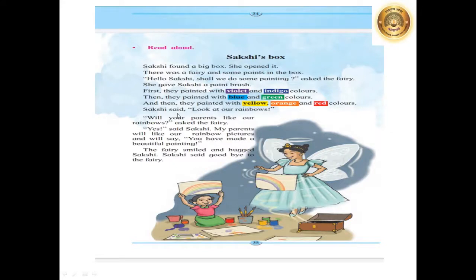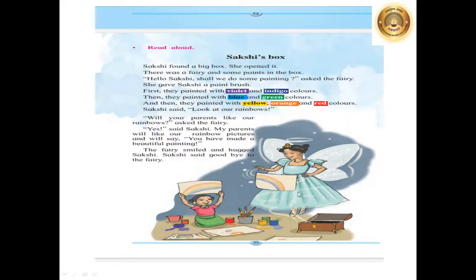Now Sakshi said, look at our rainbows. Have you understood, children? All these colors together make a rainbow. In a rainbow there are 7 colors. Which 7 colors? Let me repeat for you. Violet, indigo, blue, green, yellow, orange, and red. These are the names of colors which are always there in a rainbow. So, what did Sakshi actually paint? She painted a rainbow. R-A-I-N-B-O-W-S, rainbows.